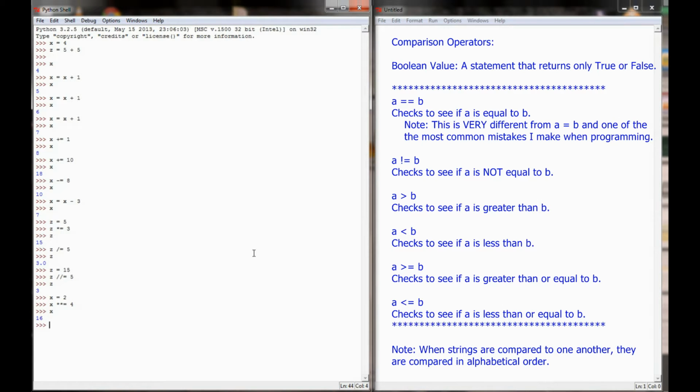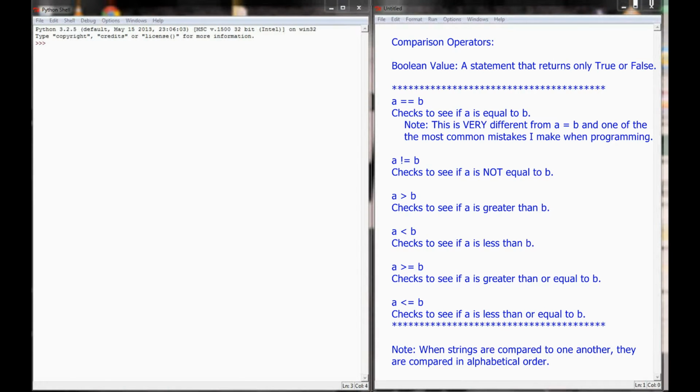Now, more important than the assignment operators, which I think you'll pick up on pretty quick, actually I think everyone will pick up on all this stuff pretty quick, comparison operators, very similar, except comparison operators, rather than assign a value to a variable, a comparison operator is going to compare two values to one another. Okay, I'm going to go ahead and clear my screen here and talk about comparison operators.